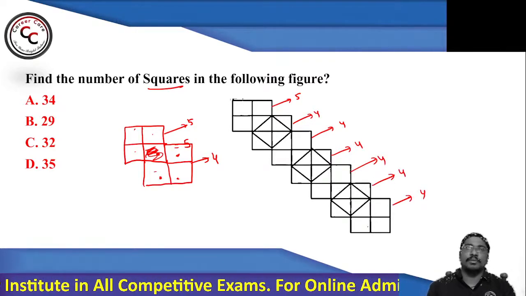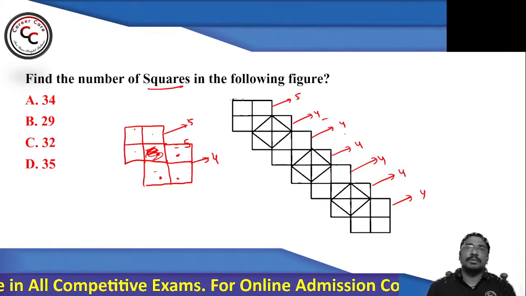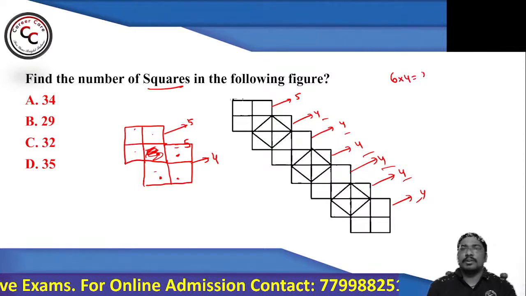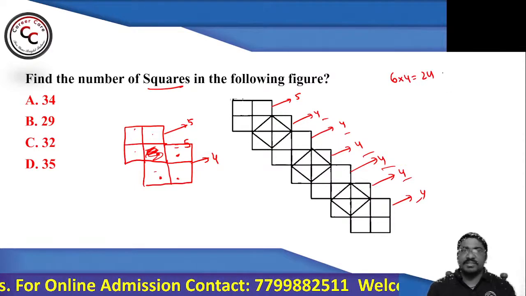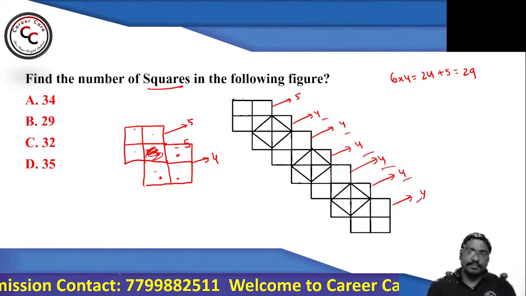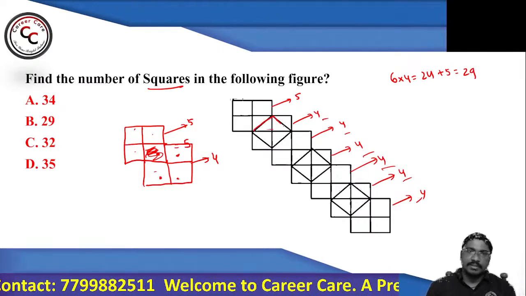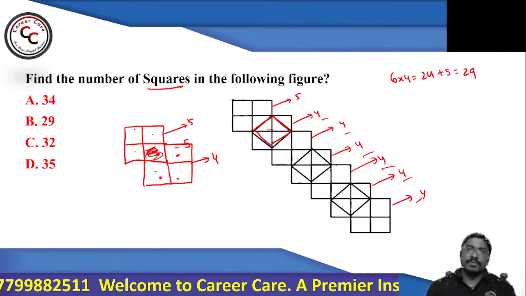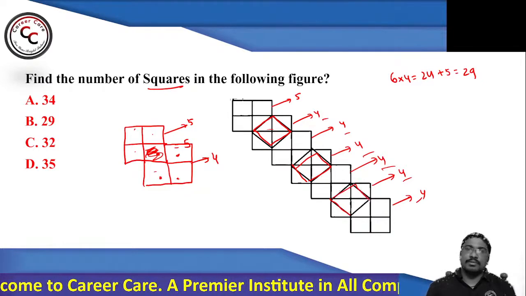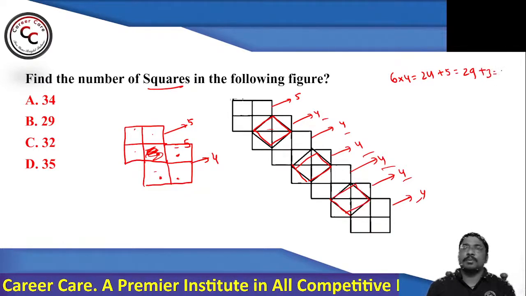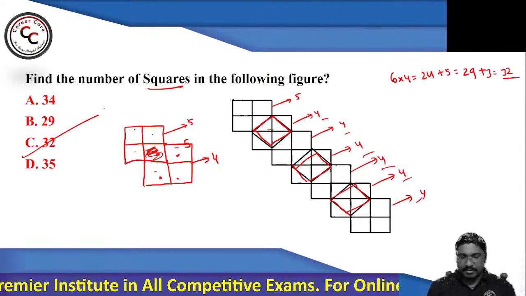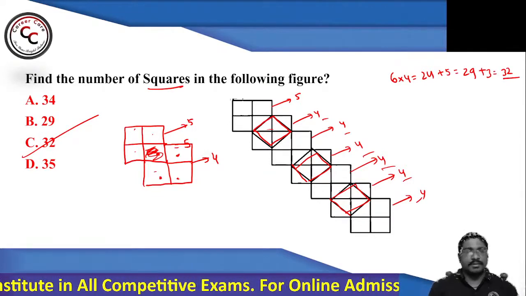and here also 4. So total how many 4s? 1, 2, 3, 4, 5, 6. So 6 fours is 24, and initially you can find 5 squares. So 24 plus 5, you can find 29 squares. And these are the other squares which are present in the middle. This we have not added. So 1, 2, and 3. So 29 plus 3, which equals how much? 32. So total there are how many squares? Absolutely 32. Right? Nice, nice.